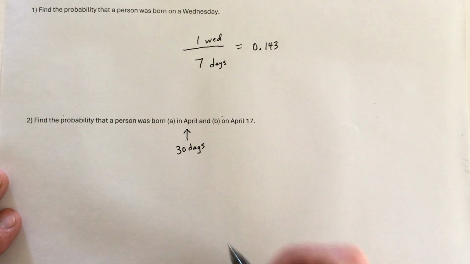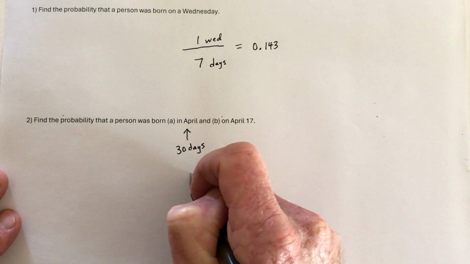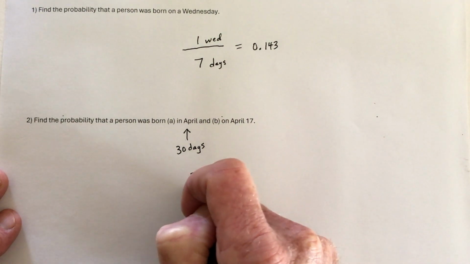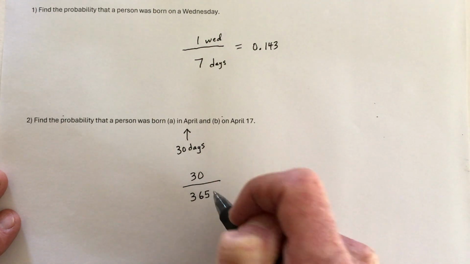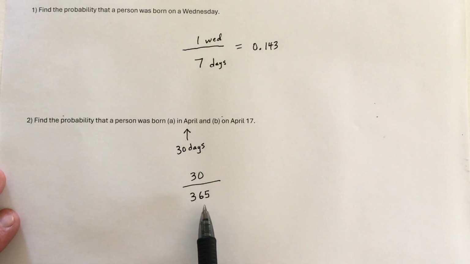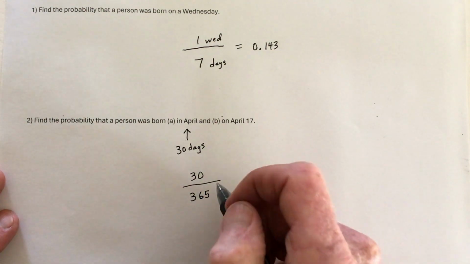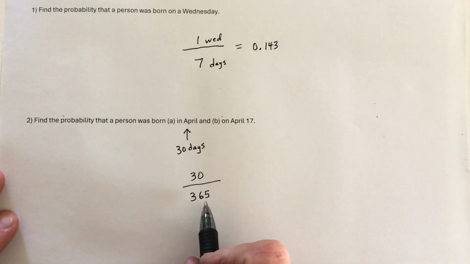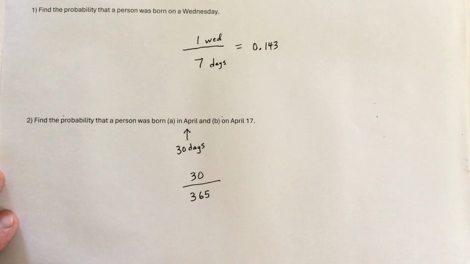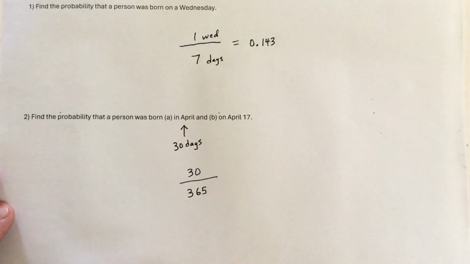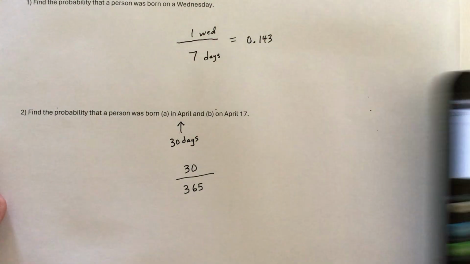And there's a total of 365 days in a year. So 30 days out of 365. Now with the 365, you may say, what about leap year? So that means that technically there's 365.24 days in a year, but let's just go with 365 days in a year. It's not really going to change the answer by much.